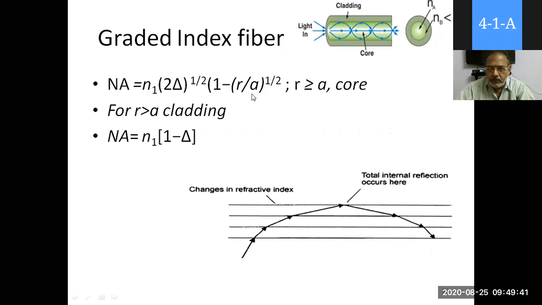So this is NEA for graded index fiber. Whereas for r greater than a, that is at the cladding, NEA is n1 times the square root of 1 minus delta. So these are very, very important expressions. Please note this down.